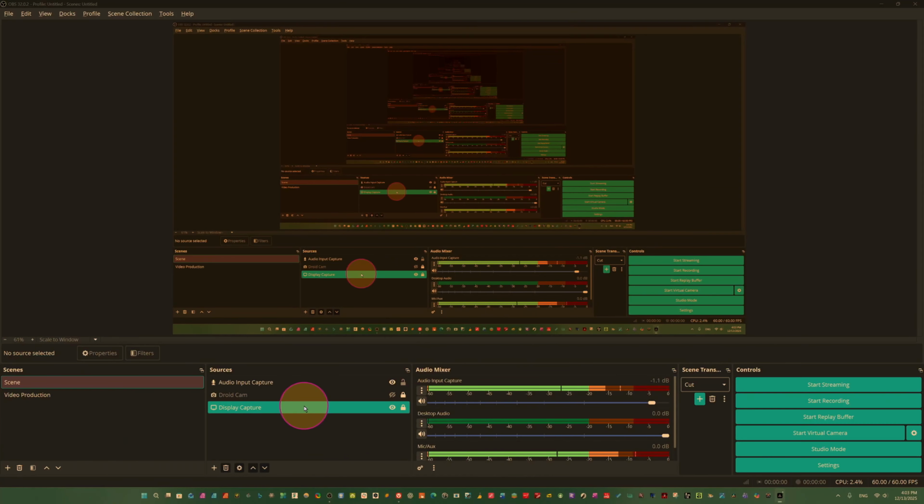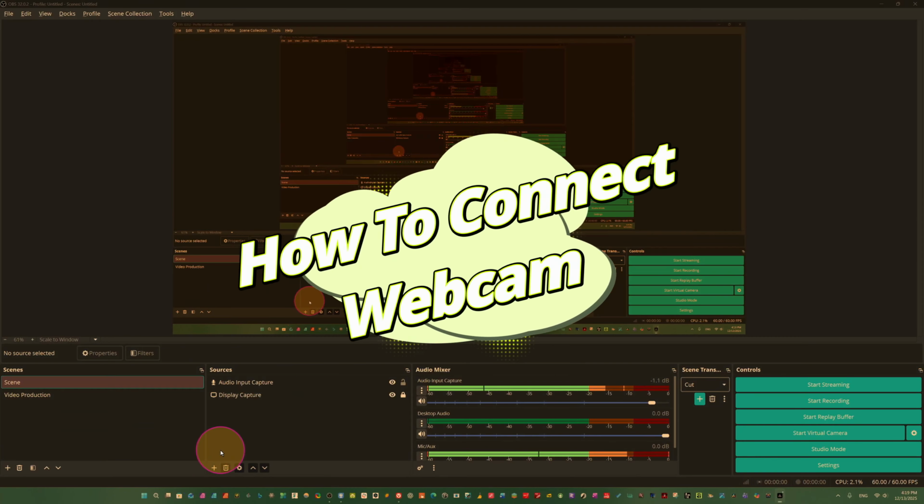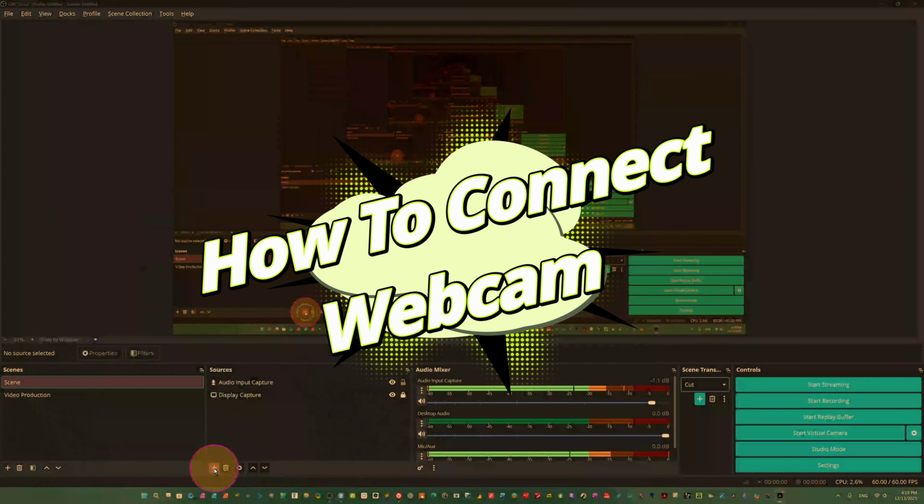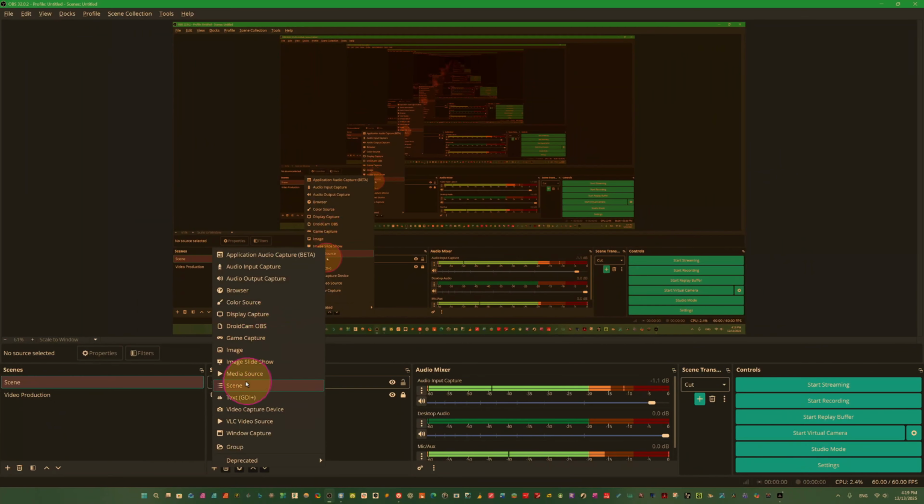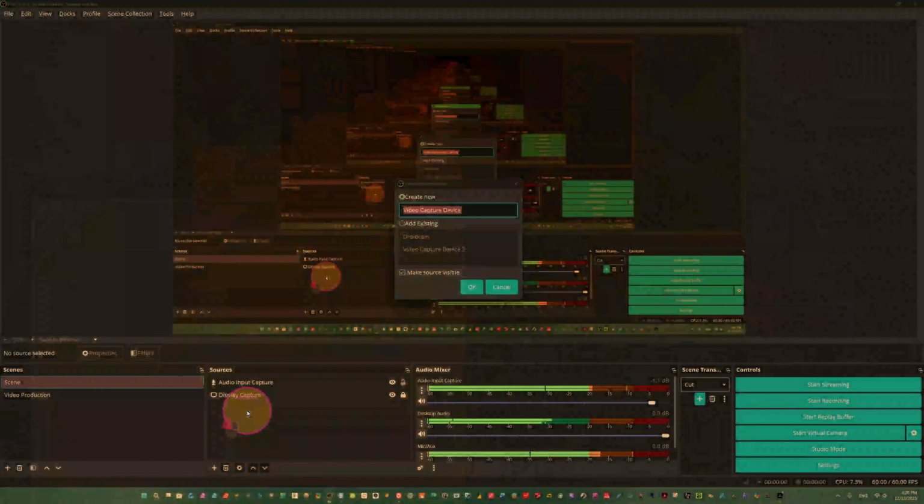Now we come here to connect our webcam here. Now we have to connect a camera, meaning our webcam, a web source. Just click here. And now come here to add Video Capture Device here. Just click here.